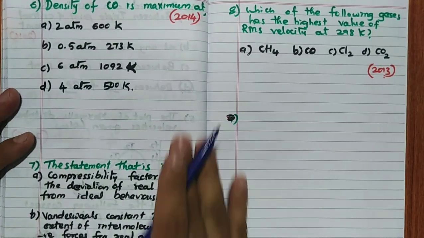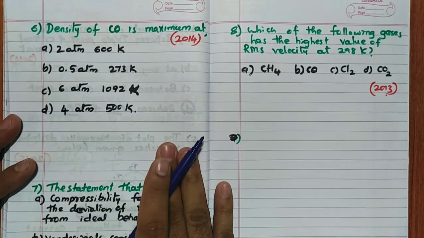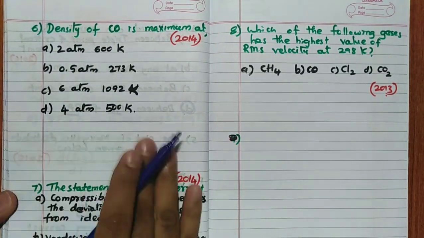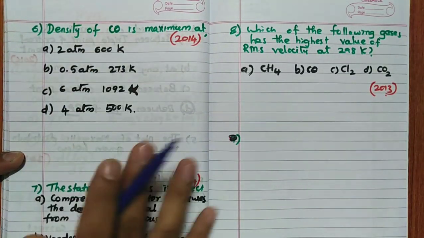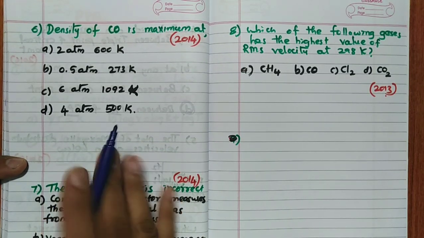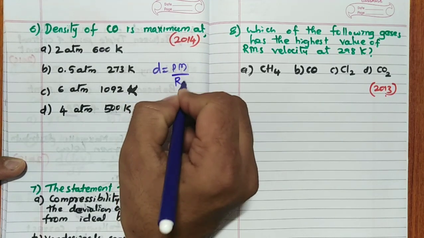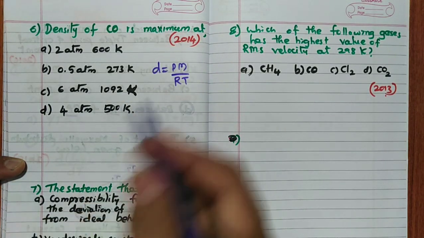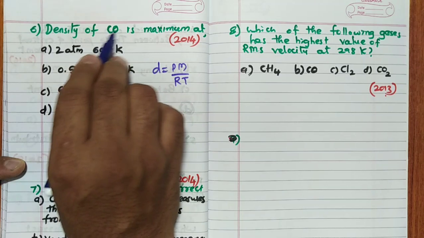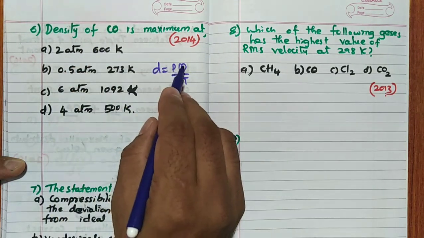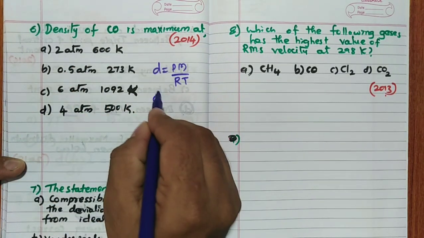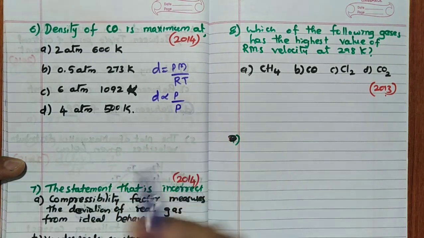Sixth one, density of CO is maximum at which temperature and pressure is given. Then how can you calculate? See, we have a formula, correct? D is equal to PM divided by RT. See, R is constant, M is constant, same molecule, this is given. Same molecule, so M and R both are constant, D is proportional to P by T.